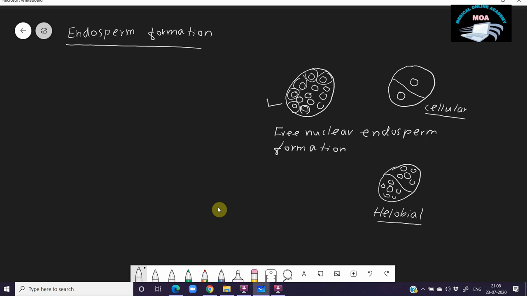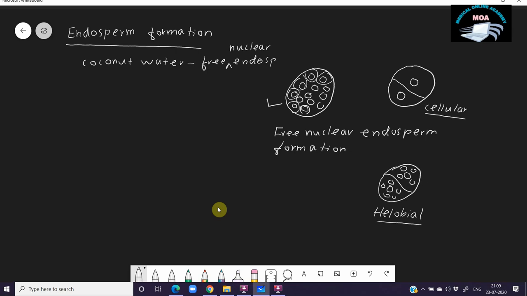The coconut water is actually free endosperm, totally free nuclear endosperm. No cell is formed.